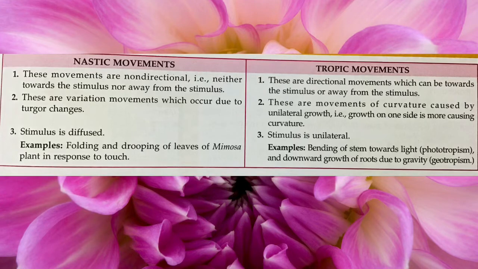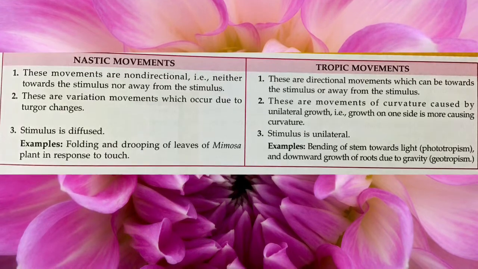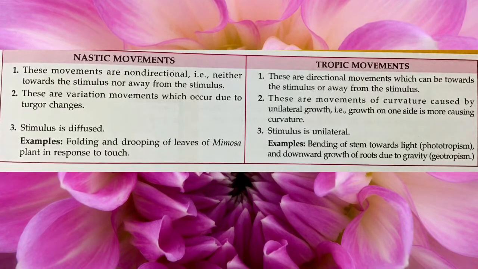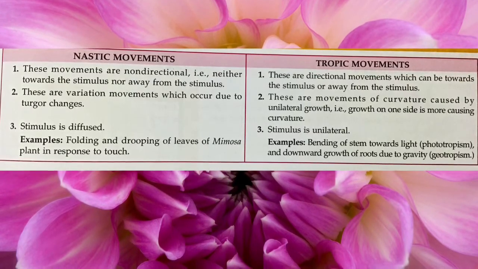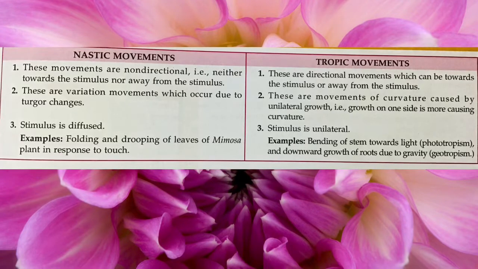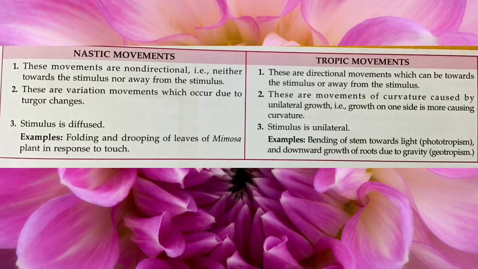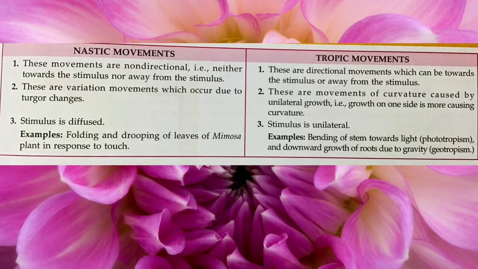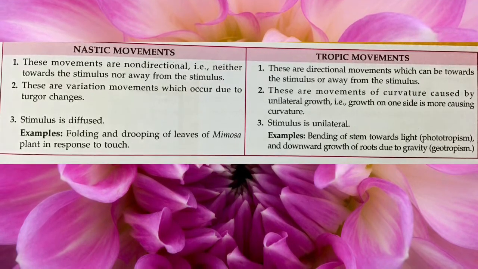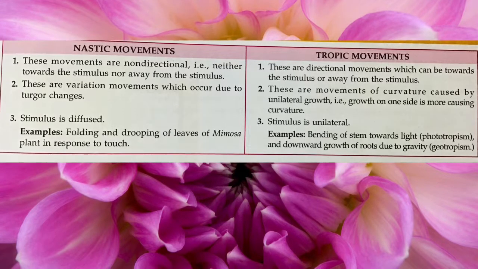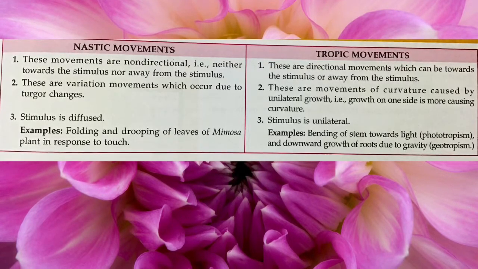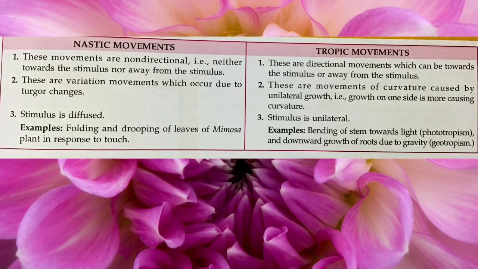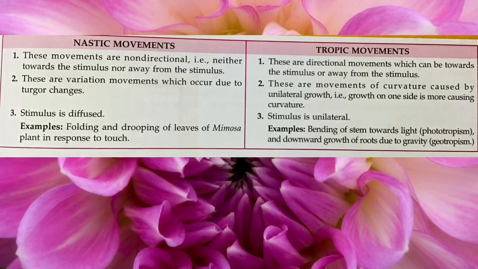Whereas tropic movements are directional movements which can be towards the stimulus or away from the stimulus. These are movements of curvature caused by unilateral growth, that is, growth on one side is more causing curvature. Stimulus is unilateral. Example, bending of stem towards light, that is phototropism, and downward growth of roots due to gravity, that is geotropism.